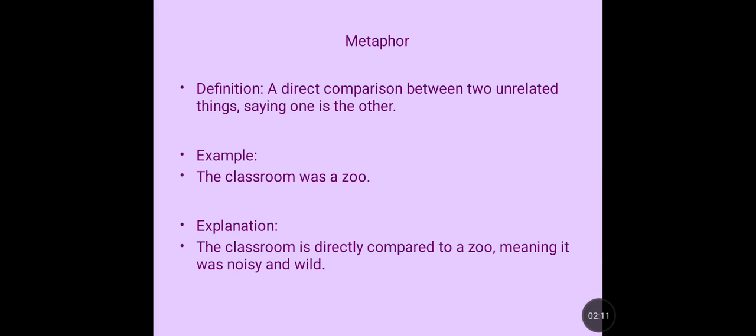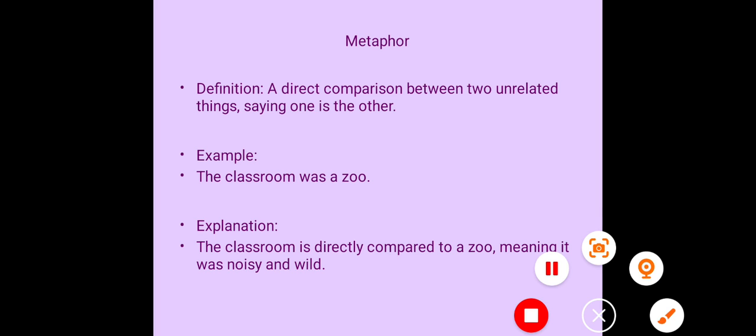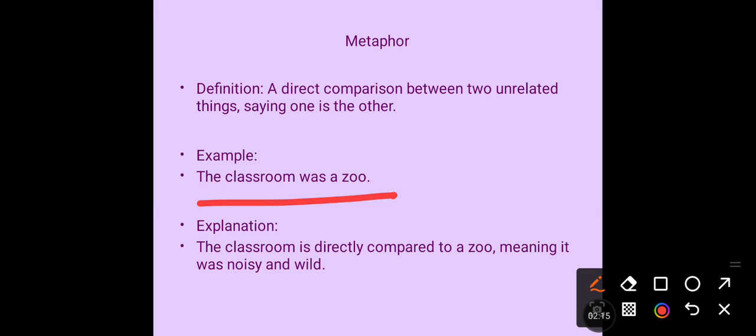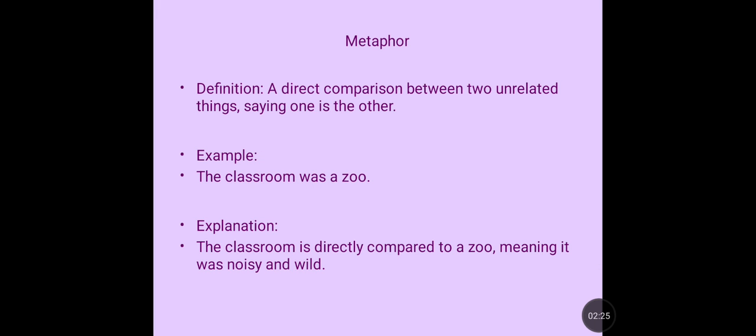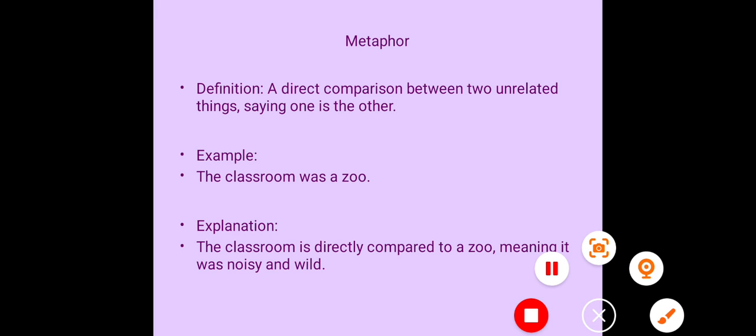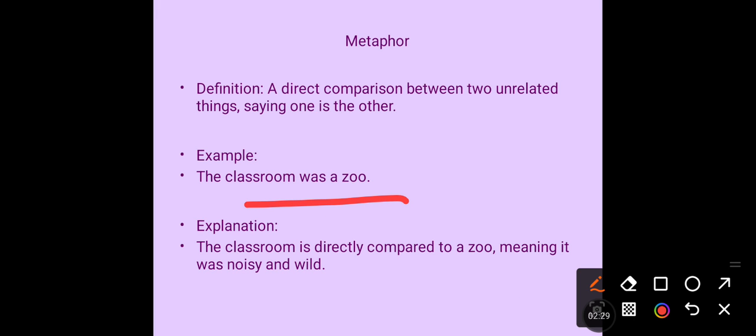Let's see the example. The classroom was a zoo. You're comparing a classroom with a zoo. You're calling a classroom a zoo, and you're not using like or as here. So this is metaphor.